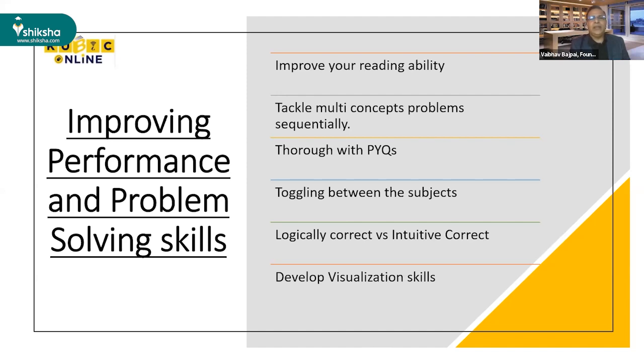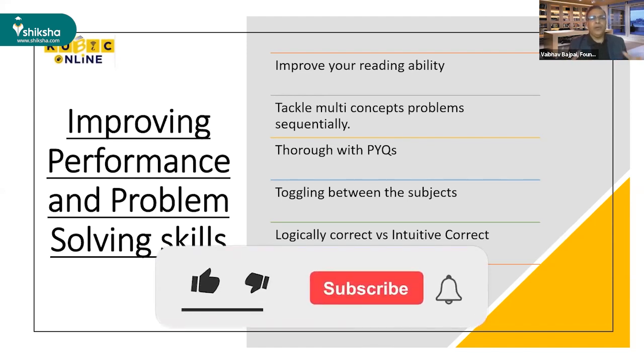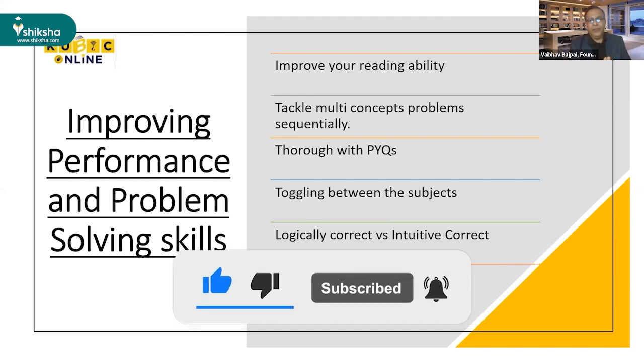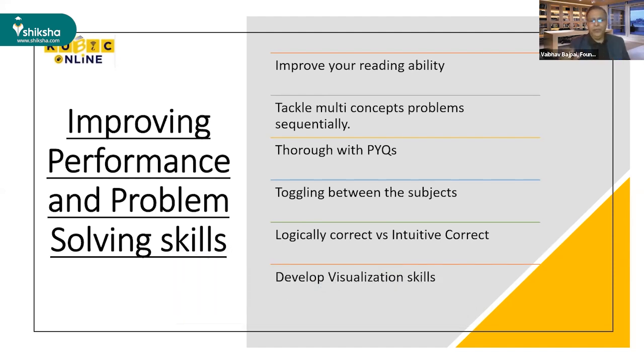And the second one is tackle multiple concept problems sequentially. Because in JEE Advanced you will not get a question related to a single concept. You will face problems based on multiple concepts. So how to tackle it? You don't tackle all the concepts all together. You tackle them one by one. Suppose in the exam a few questions come from a particular section. You solve those problems by attempting one concept at a time. So this part is also important.